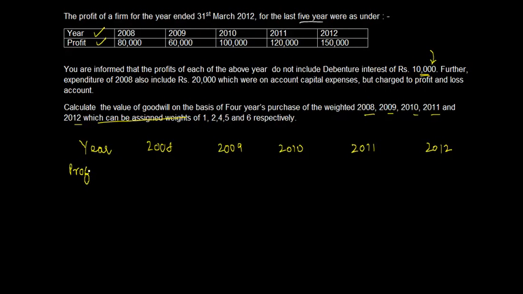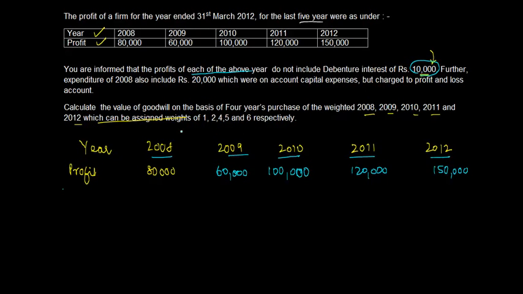The profit figures that you have are 80,000, 60,000, 100,000, 120,000 and 1,50,000, right? Now you are told that these profit figures are actually before charging debenture interest of 10,000, right? Profits for each of the above year.